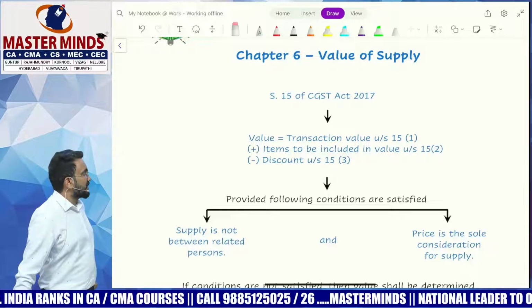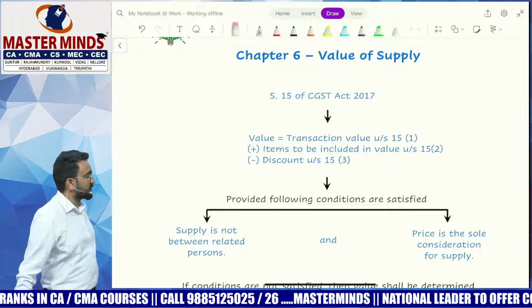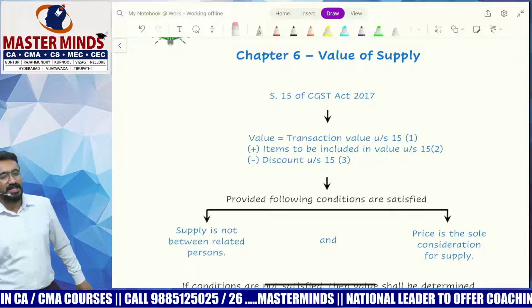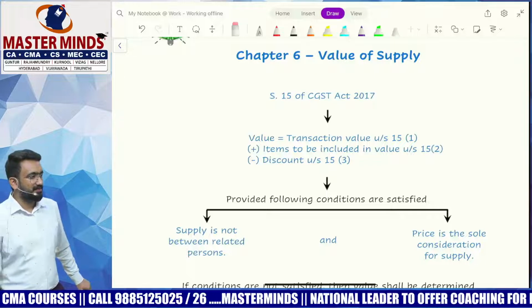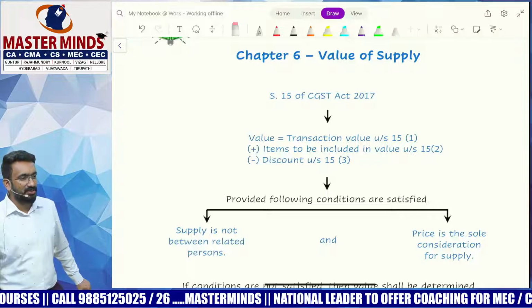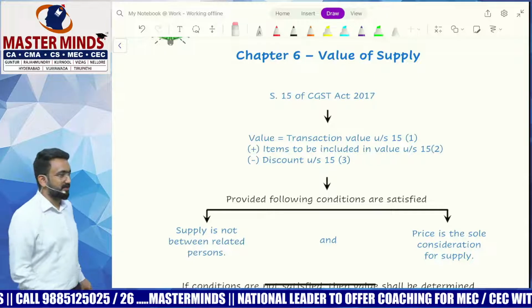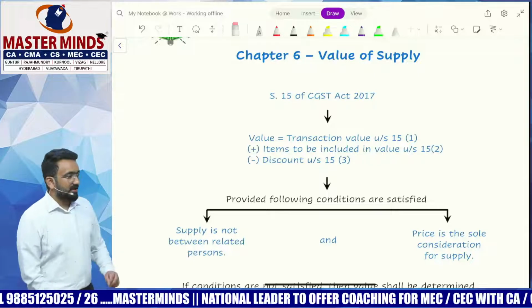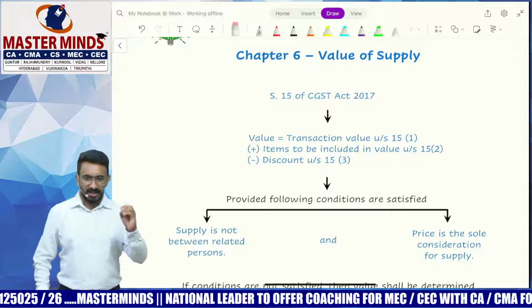Let's go ahead and look at what is value of supply. The easiest section to teach you would be section 15. I'll tell you why I'm saying it's the easiest one.